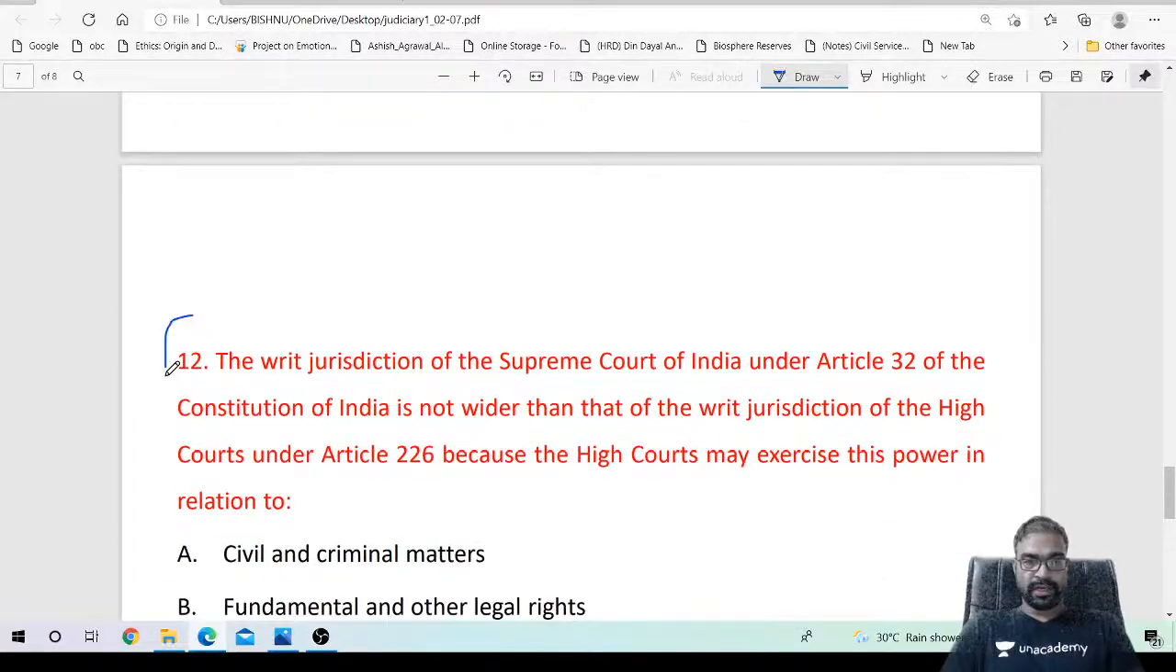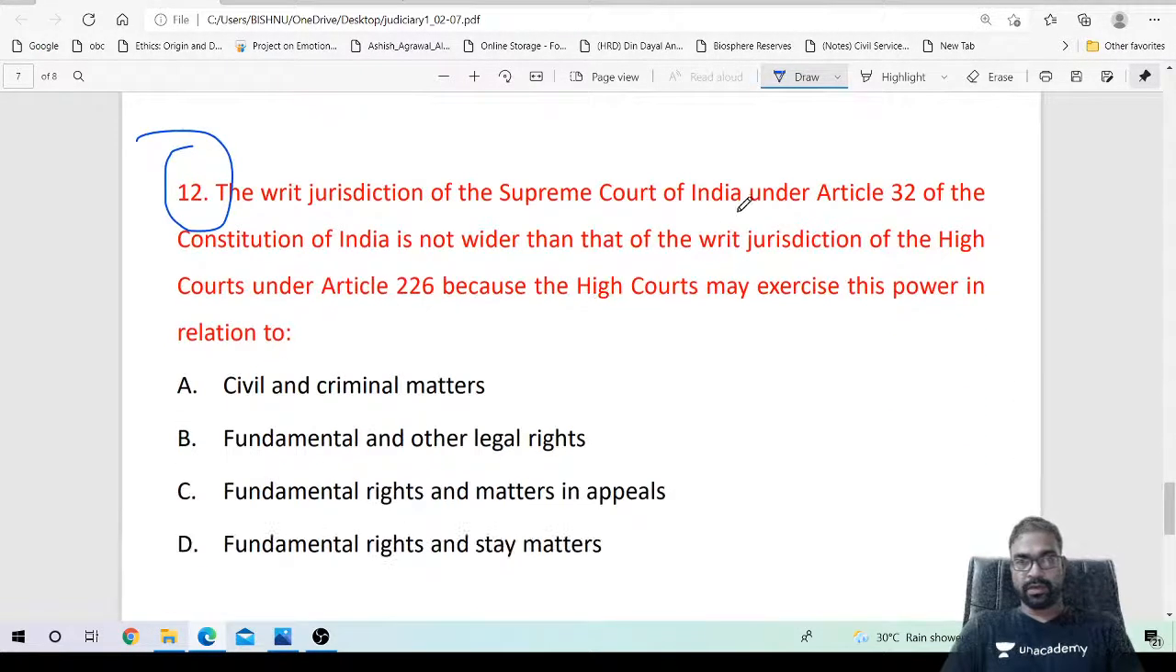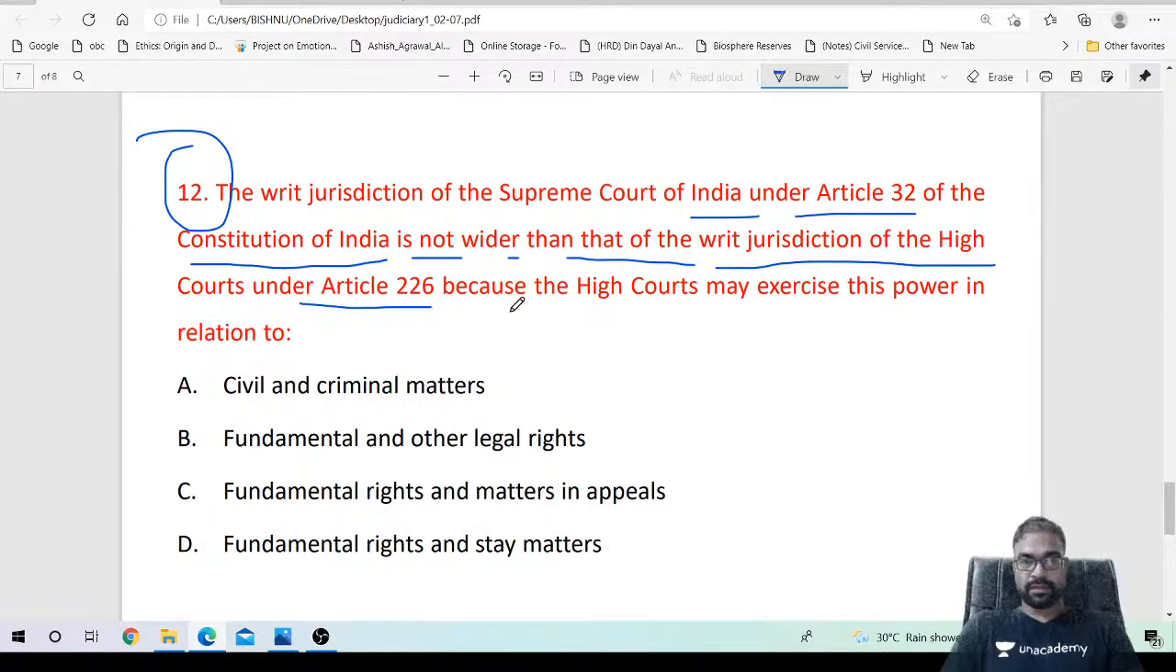So finally, the writ jurisdiction of Supreme Court of India under Article 32 of the Constitution of India is not wider than that of writ jurisdiction of the High Court under Article 226, because the High Courts may exercise this power in relation to dash.